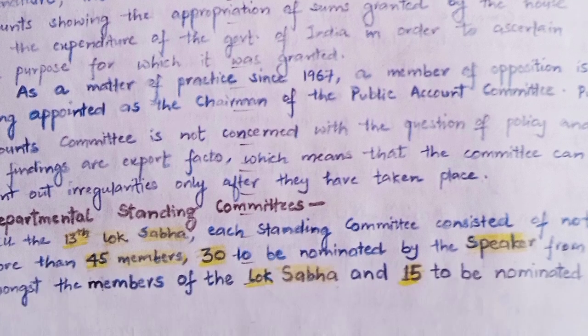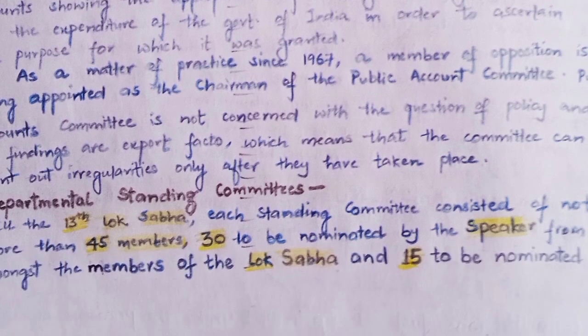As a matter of practice, since 1967, a member of the opposition is appointed as the chairman of the Public Accounts Committee. The Public Accounts Committee is not concerned with the question of policy, and its findings are ex post facto, which means that the committee can point out irregularities only after they have taken place.